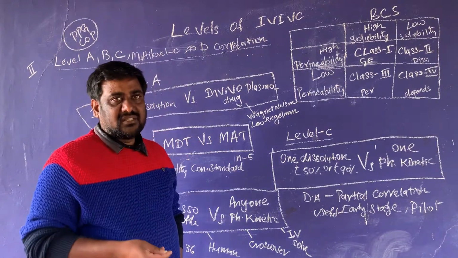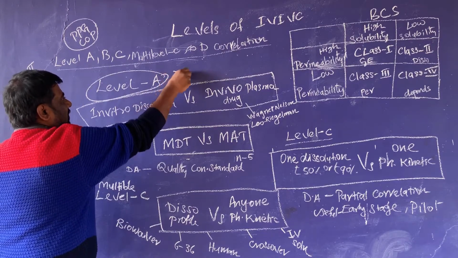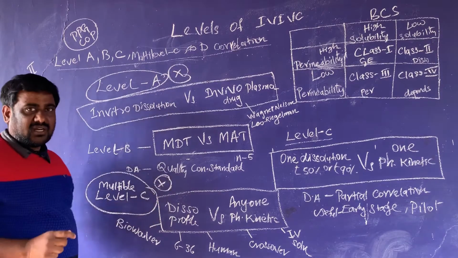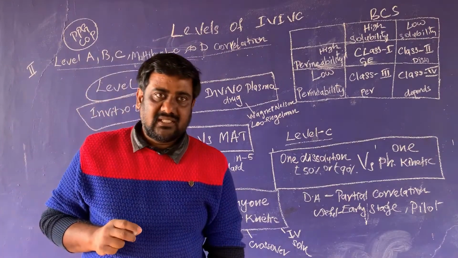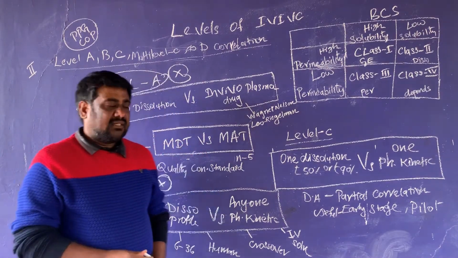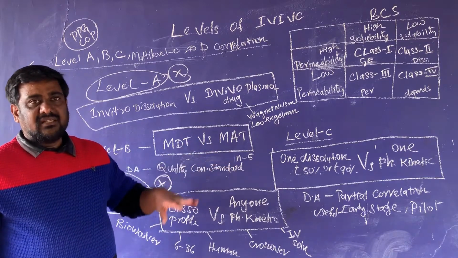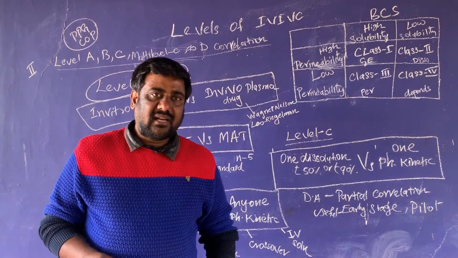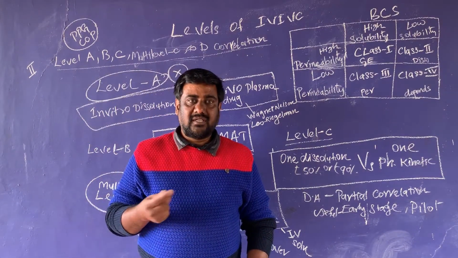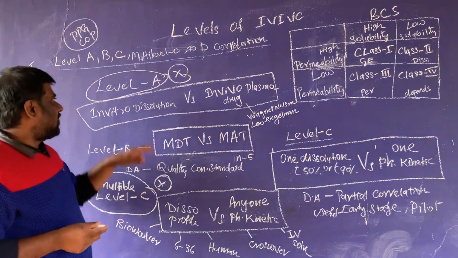Among all these 5 correlations, level A correlation and multiple level C correlation are the widely used methods, and they give a useful correlation. Then level B, level C and level D correlations are very rarely used. This is not direct interpretation.